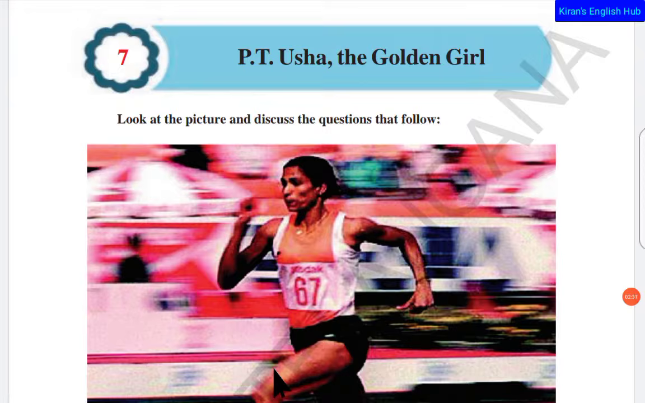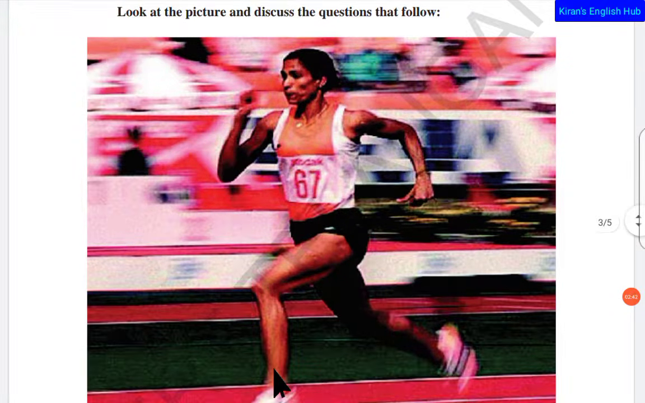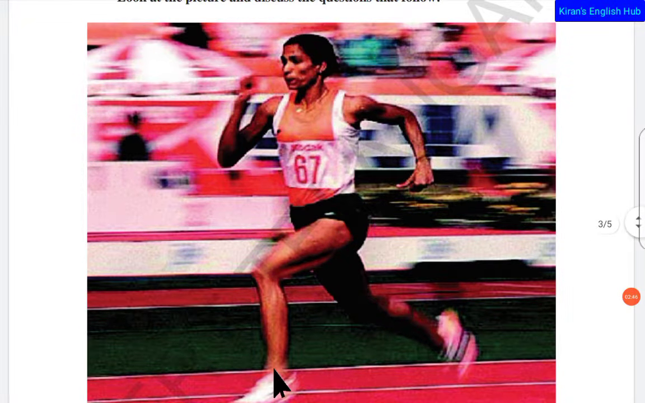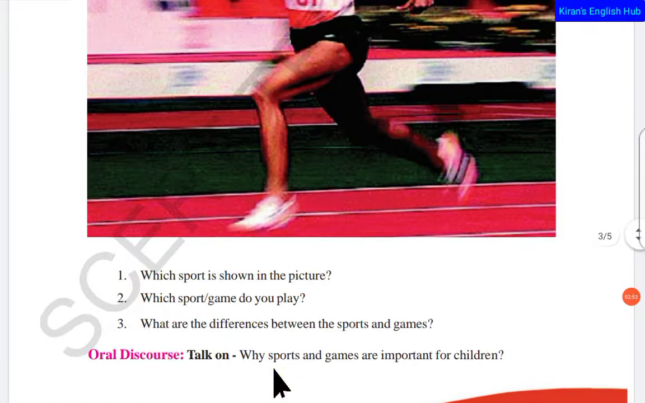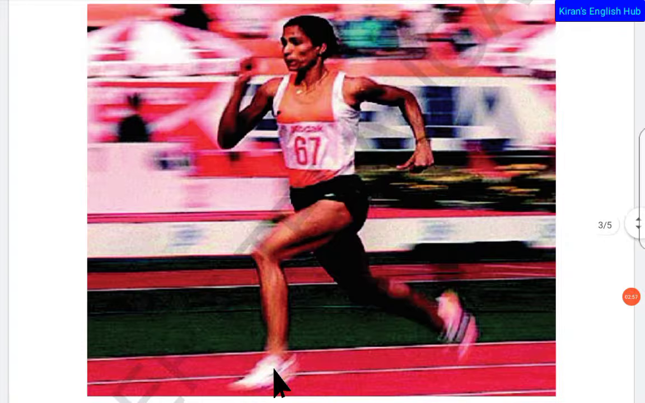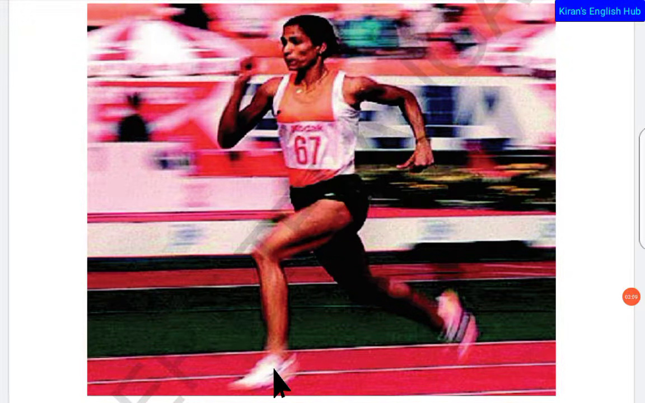And here we can see the title, P.T Usha, the Golden Girl. Why is she called the Golden Girl? At the end of this text we will know that. Look at this picture here and discuss the questions that follow. You can see the speed that she is making on the track here. Which sport is shown in the picture? This is running, sprinting you can call it.